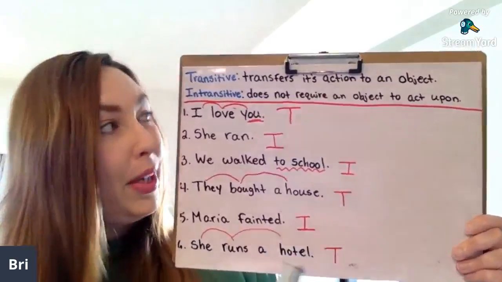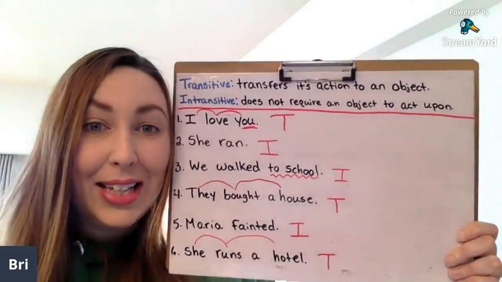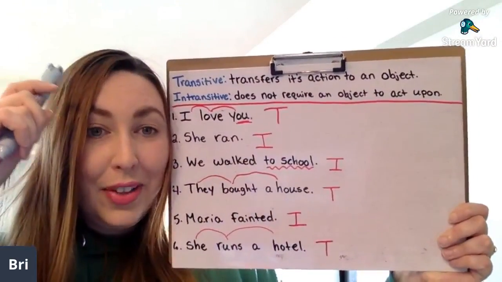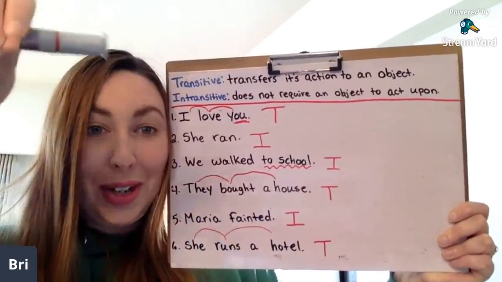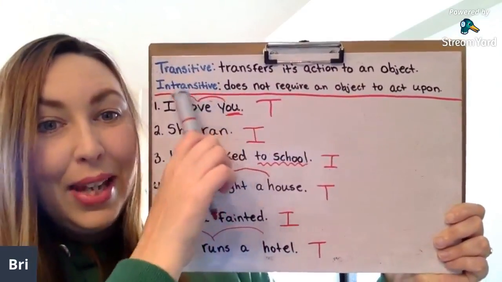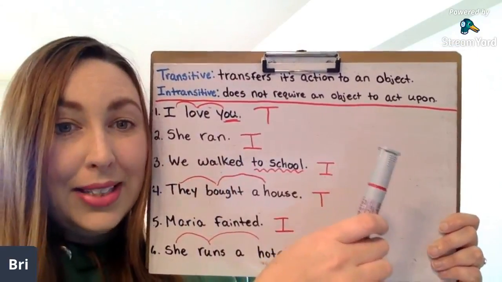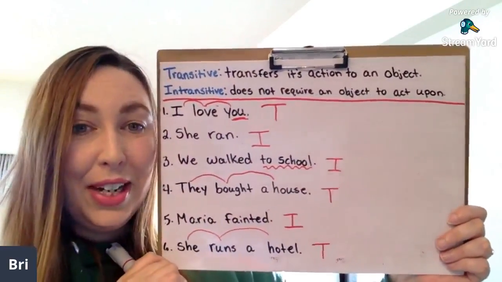So just a really quick review. Transitive transfers its action to an object. So think of transitive as transfer. We need an object to transfer it to. Then we have intransitive. We do not require an object for intransitive verbs. Okay? Very good.